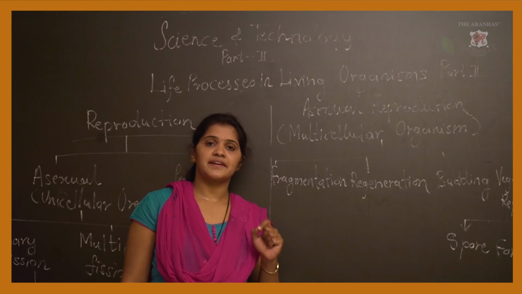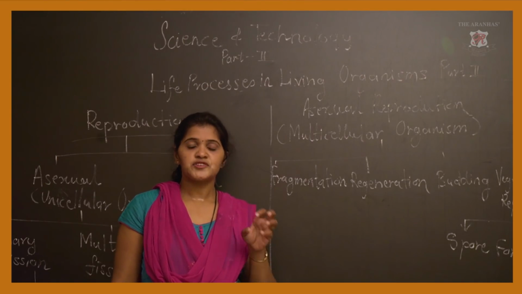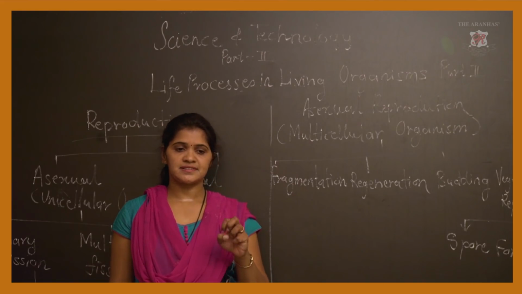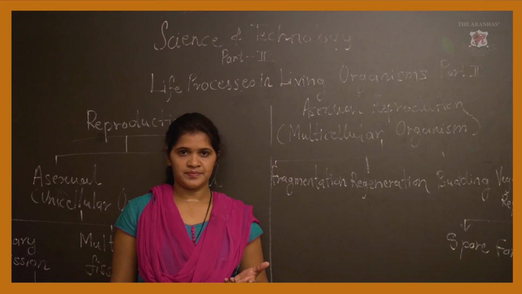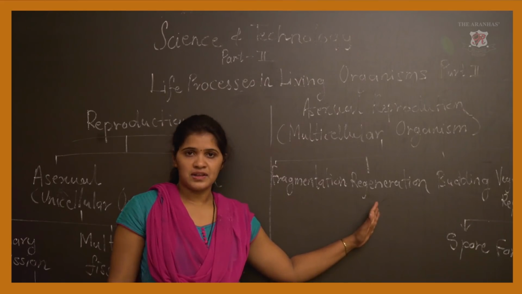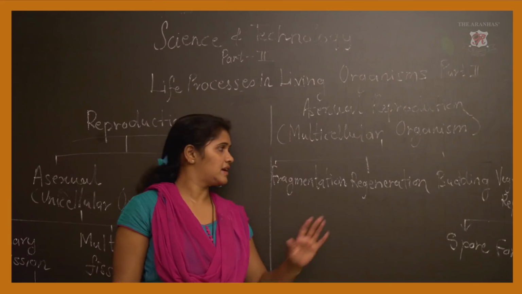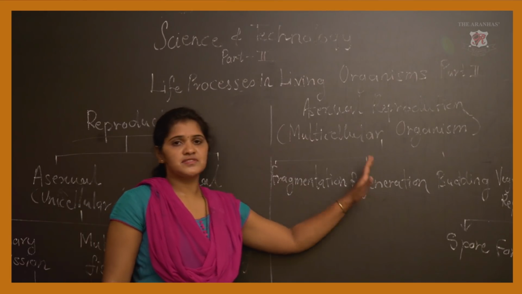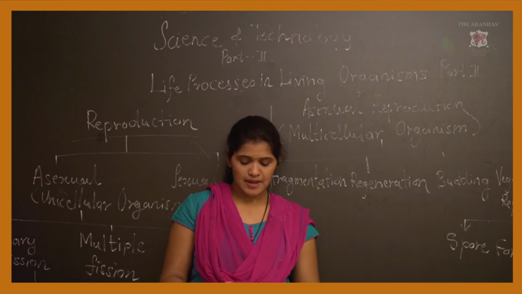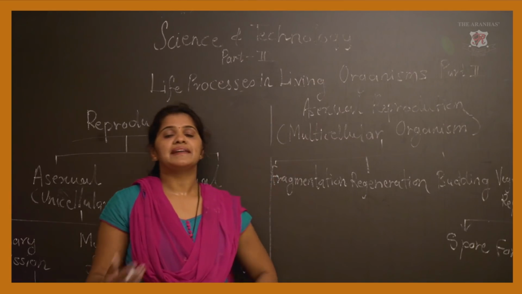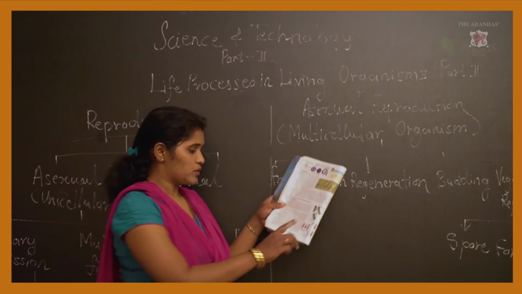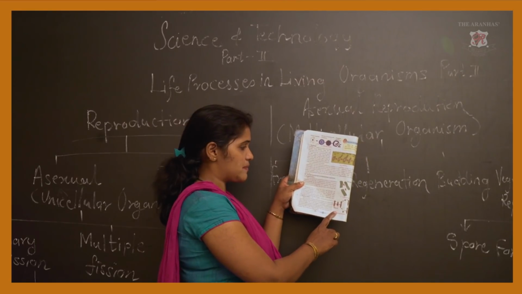Totipotency means the characteristics of cells, which specific cells are having those characteristics which only can regenerate. For example, here, lizard tail. So, only the tail can be regenerated, not any other part. This process is called regeneration. Another example is planaria. Now, you can see the diagram of this planaria.